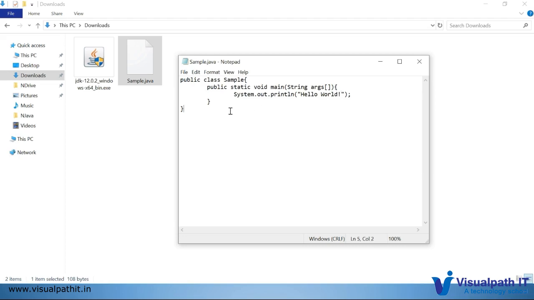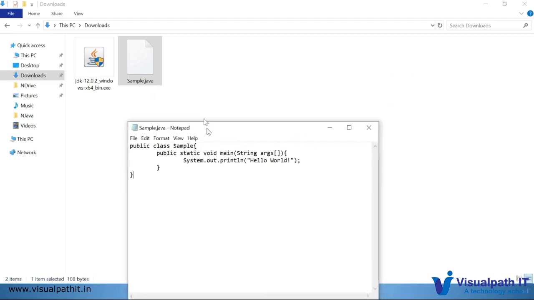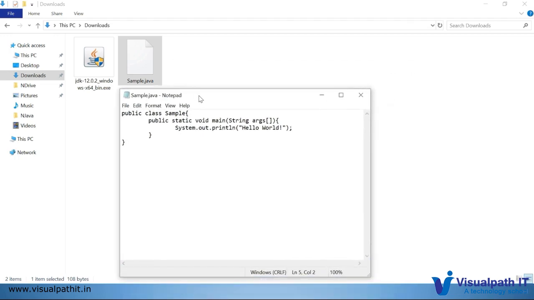The whole intention of this program is to print a hello world message. That's it. I've saved it, and I need to execute this program.